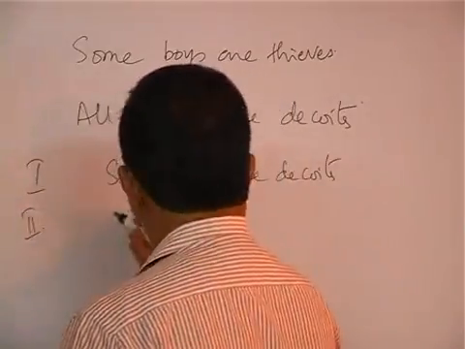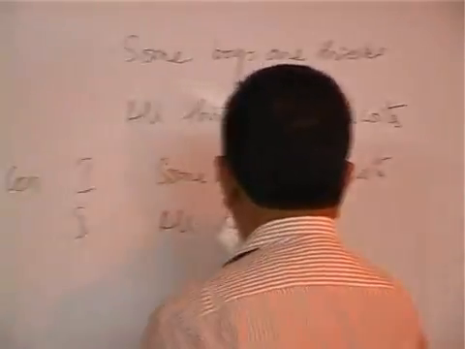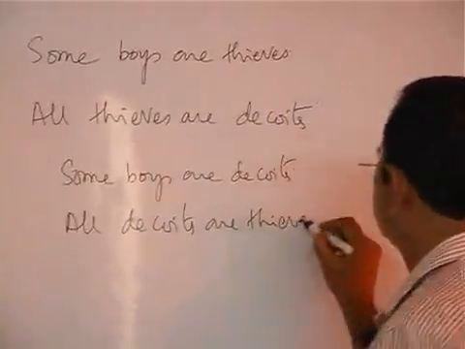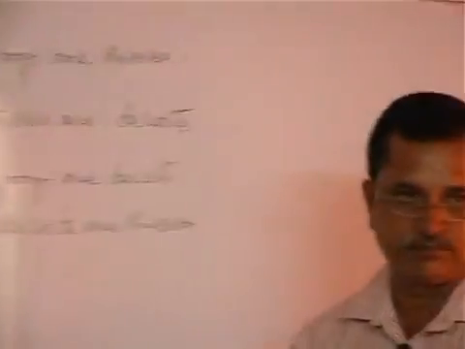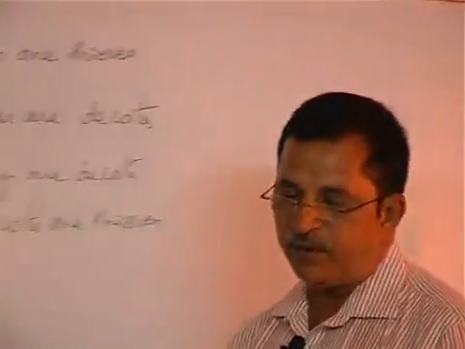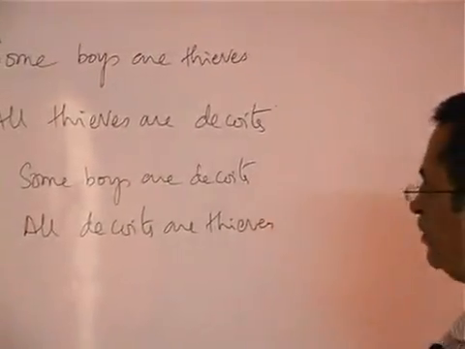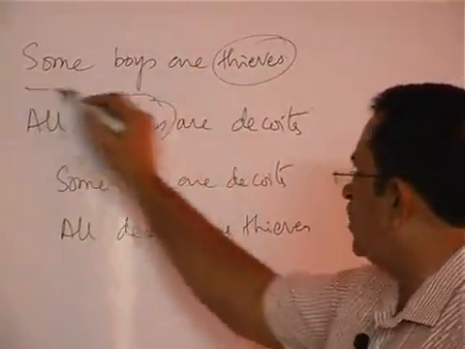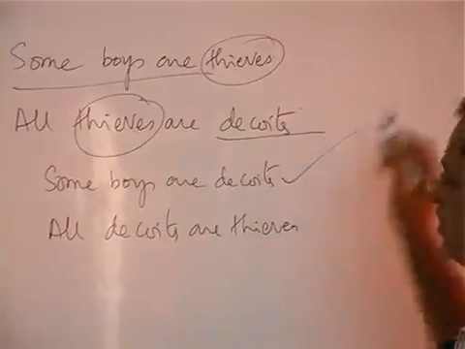Conclusion number 2: All dacoits are thieves. If one premise is particular, the conclusion is particular, so it cannot be universal. So some boys are dacoits.